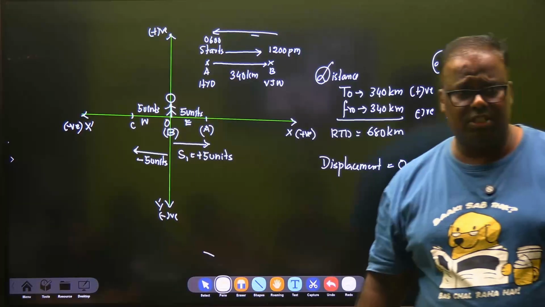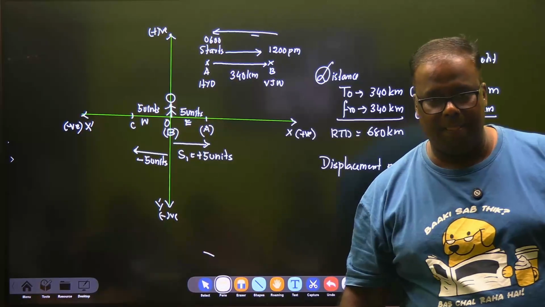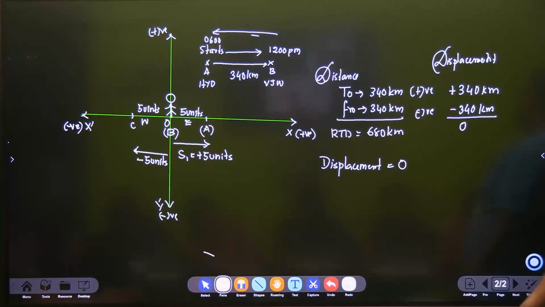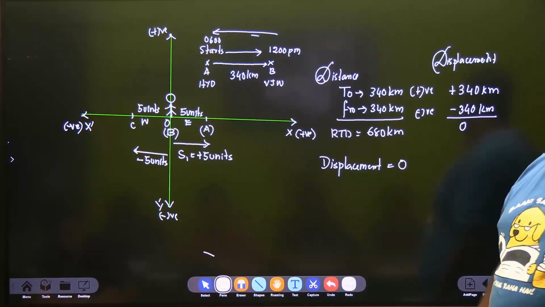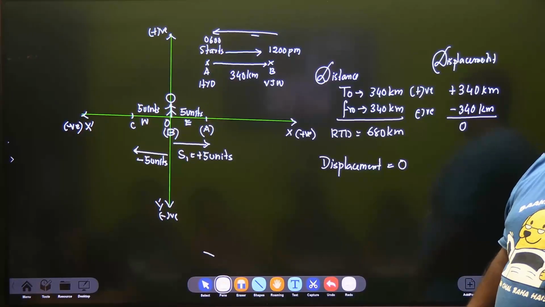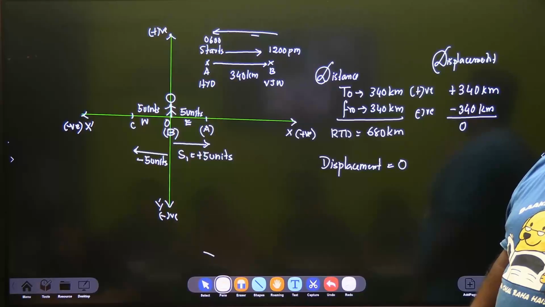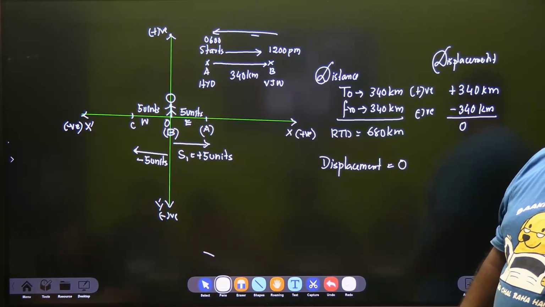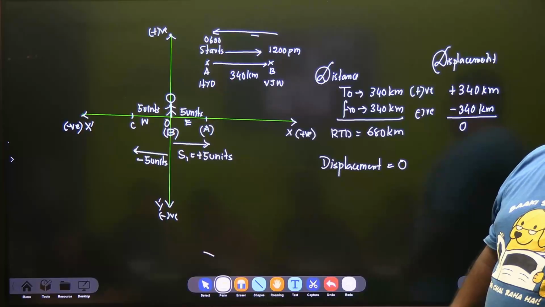So if an object does not change its position, no matter it had some motion in between, for your period of study, if the initial and the final position is the same, your displacement is zero. Every day you go to school, what is your displacement? Zero. You start from your home, initial point. Where do you come back? Back to your home? Zero. But you travel a lot of distance.